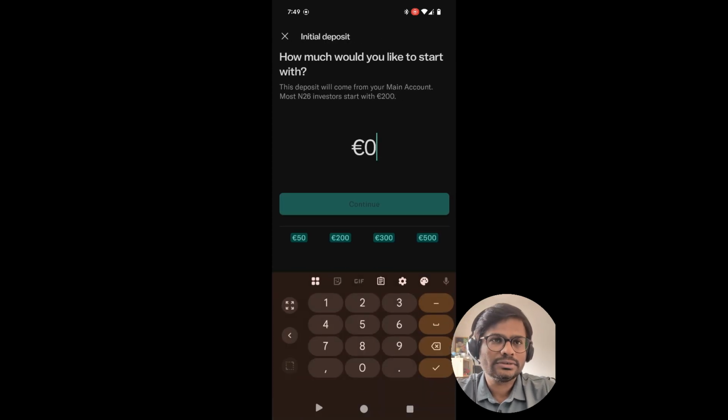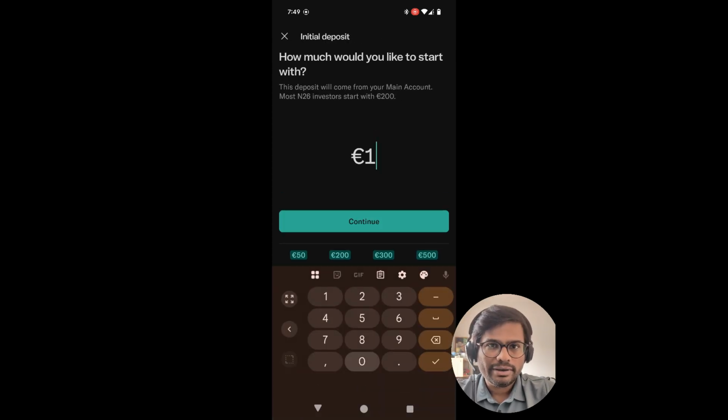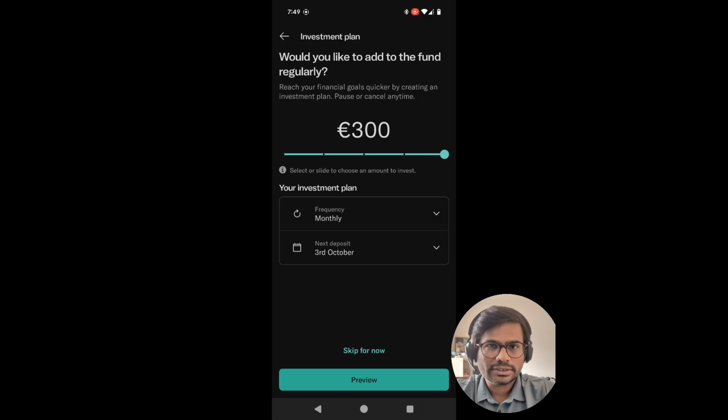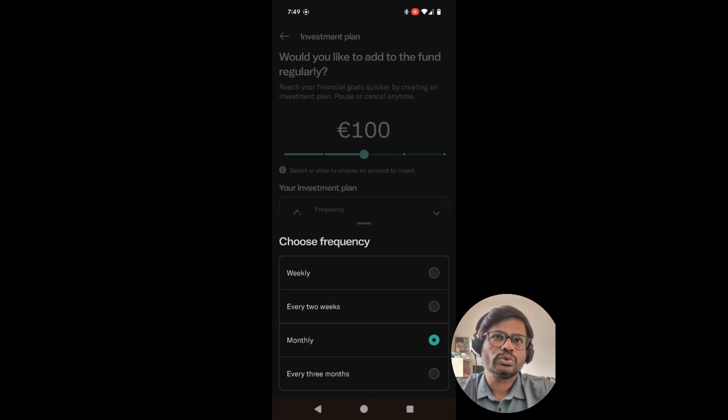Who will be managing this fund? The fund manager could be any asset management company. These are taken care of by those companies. But before selecting, do read all the documentation of the fund and so on. So that's how it is, just a basic initial deposit.